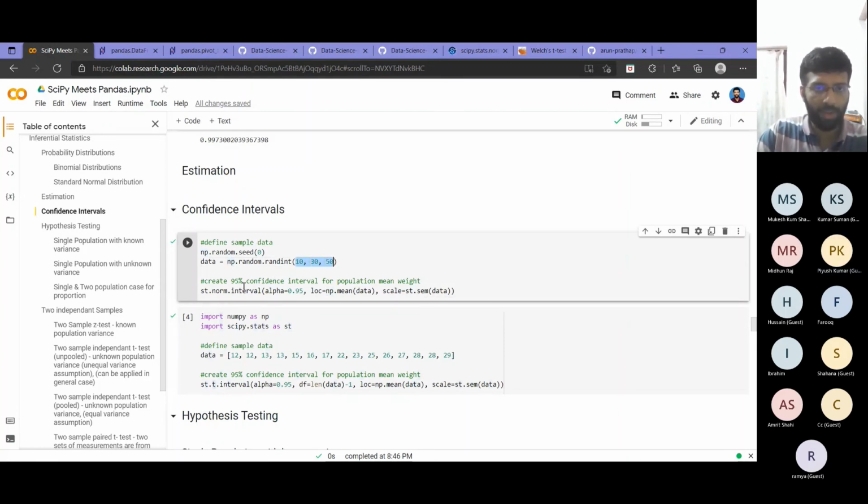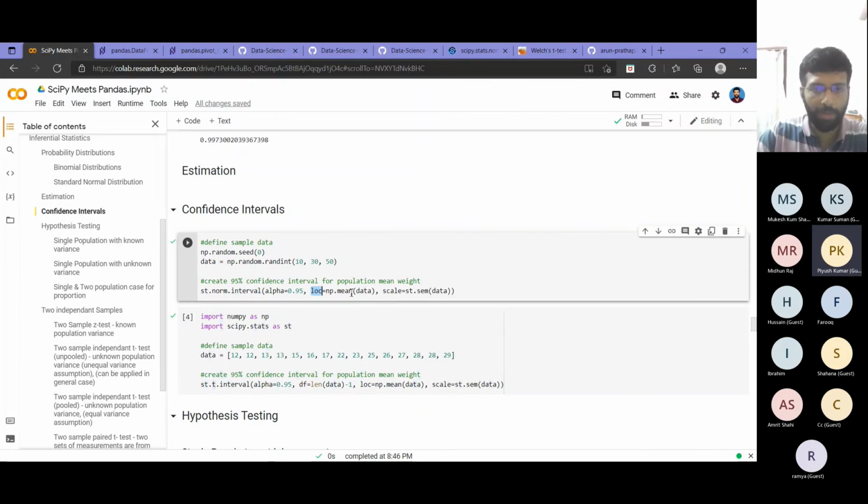Then I can find the confidence interval using what is called norm.interval. That will give me my confidence interval. For that, whatever values we wanted: alpha, that is our confidence level, I will pass as 0.95. Then our x minus mu by sigma, right? So how to convert this into a normal curve?